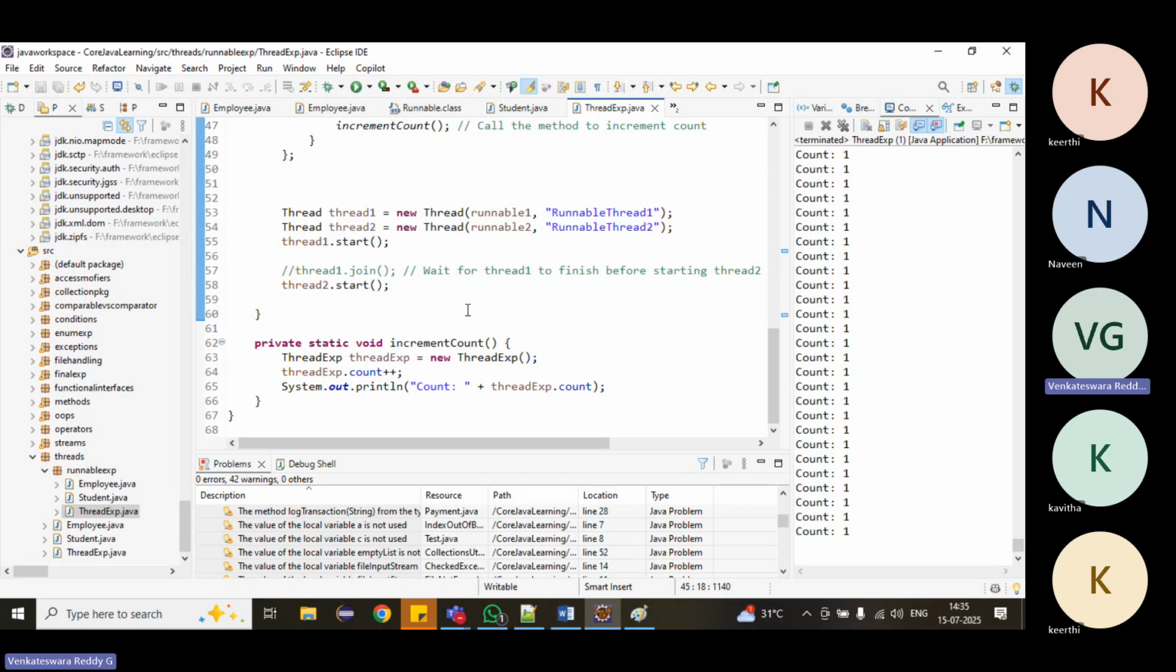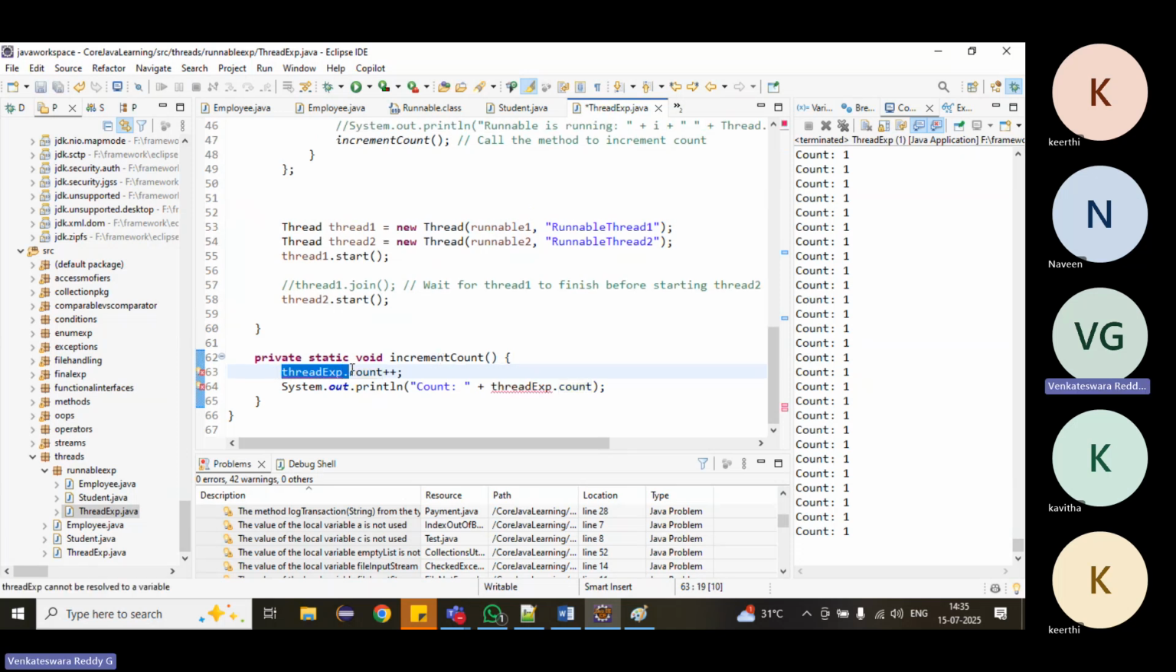What is the reason why it is printing only one? Because see what we have done, we are creating the object. Every time we create an object, what will happen? Separate memory will be created. We are incrementing, that's why it is printing only one. Right? We have done it wrong.